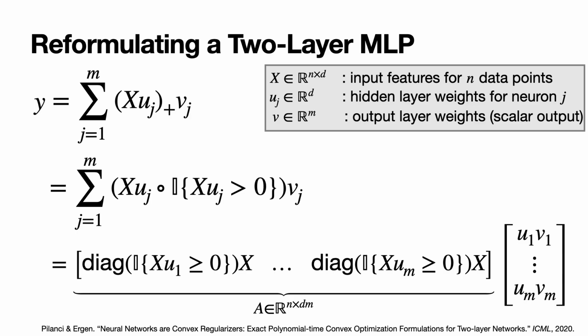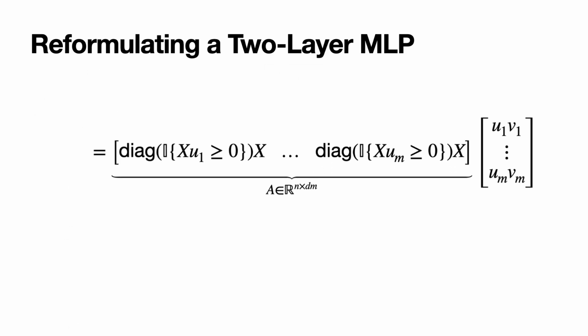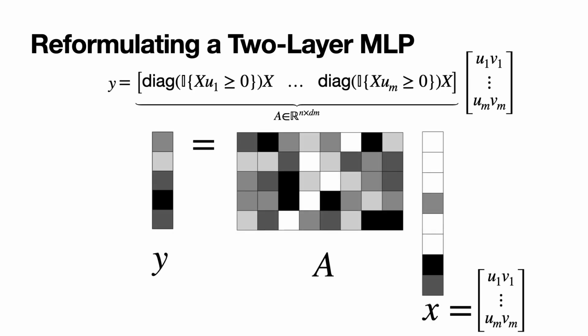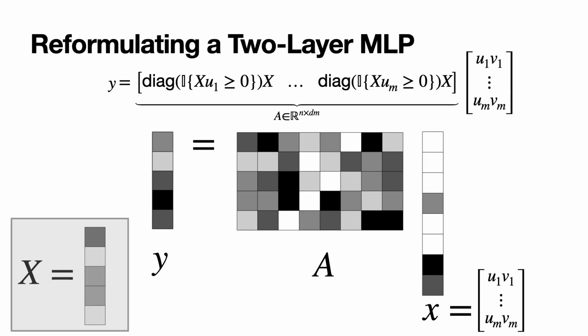Now we simply expand the sum over the m neurons into matrix notation, and observe that the output of the network is just the product of a wide matrix A with a tall vector containing the weights of the MLP. Let's visualize this in the same format as the standard sparse recovery problem from compressed sensing. Now the sparse vector x that we want to recover is just the concatenated weights of the sparse MLP. The measurements y are just the training labels. Let's look more closely at the structure of A and its dependence on the data.